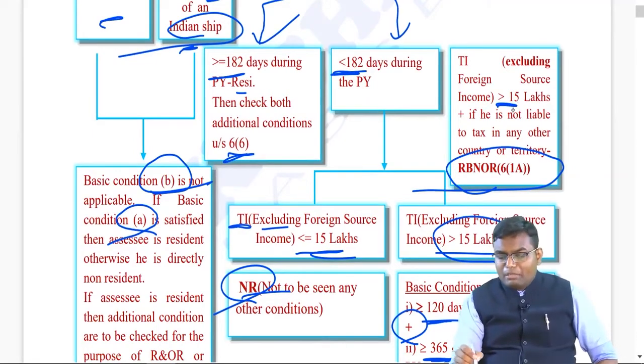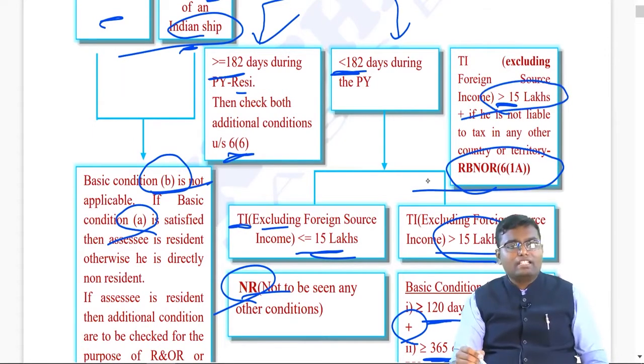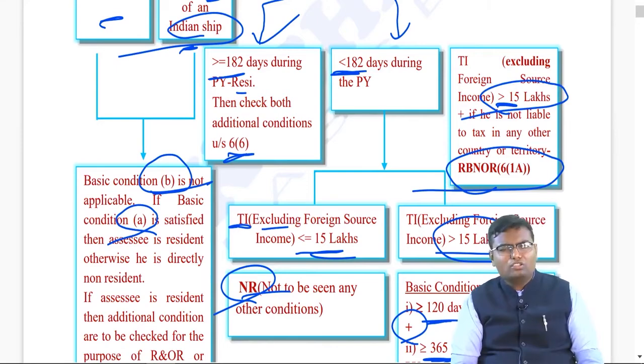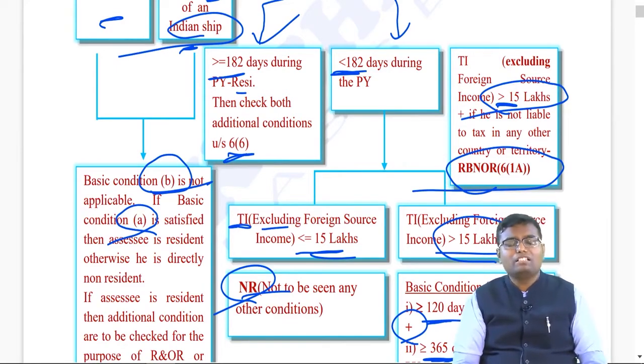But this point is applicable only if your Indian income is more than 15 lakh. If it is less than or equal to 15 lakh, still you will become non-resident. So, there are so many permutations, combinations and examples that I have given on our fast track course, which is available online at jkshahclasses with all the module exercise questions.